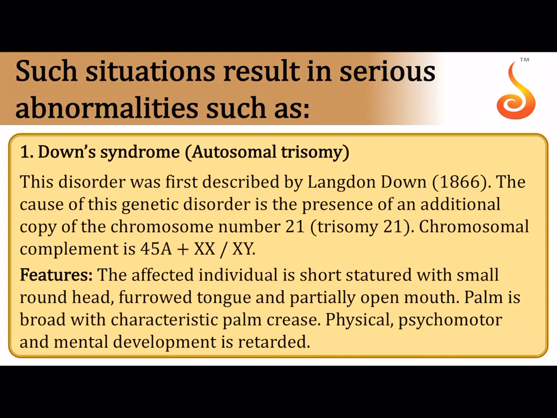You all know about Down syndrome. Down syndrome is autosomal trisomy. That is because the 21st pair has an extra chromosome. I told you that we have 22 pairs of autosomes and one pair of sex chromosomes. In the 21st pair of autosomes, there is one extra chromosome, and as a result the 21st pair has 3 instead of 2 chromosomes, and therefore it is referred to as trisomy.